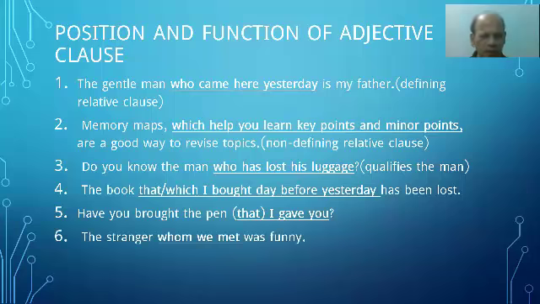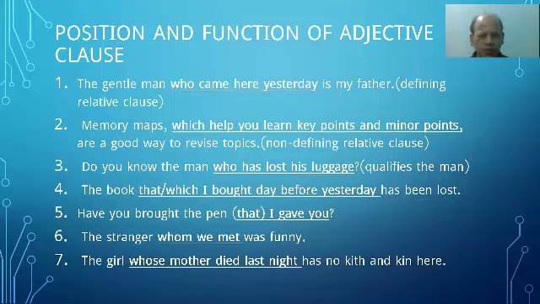Number 6, the stranger whom we met was funny. The stranger whom we met is an adjective clause, qualifies the noun stranger. Then last one, the girl whose mother died last night has no teeth and keen ear. Whose mother died last night, it modifies, it qualifies the noun girl. So you see, these are adjective clauses, which add something extra to the noun or pronoun.